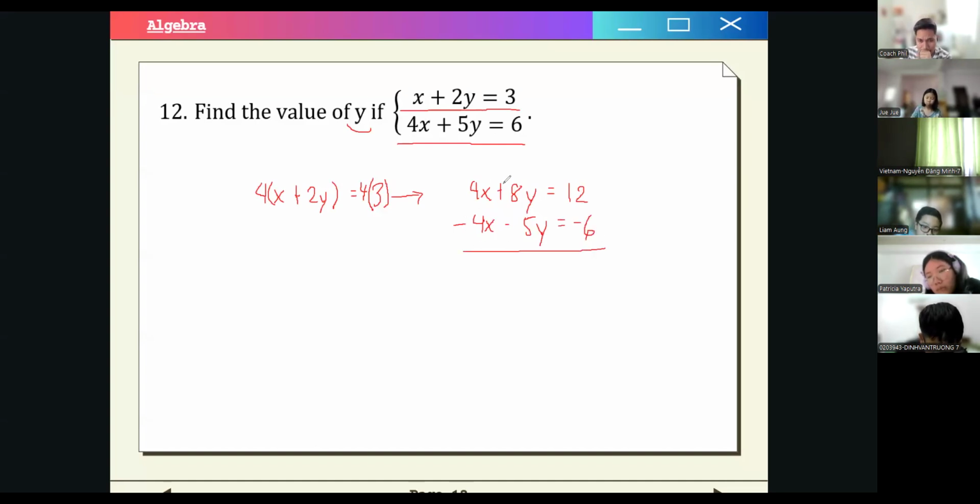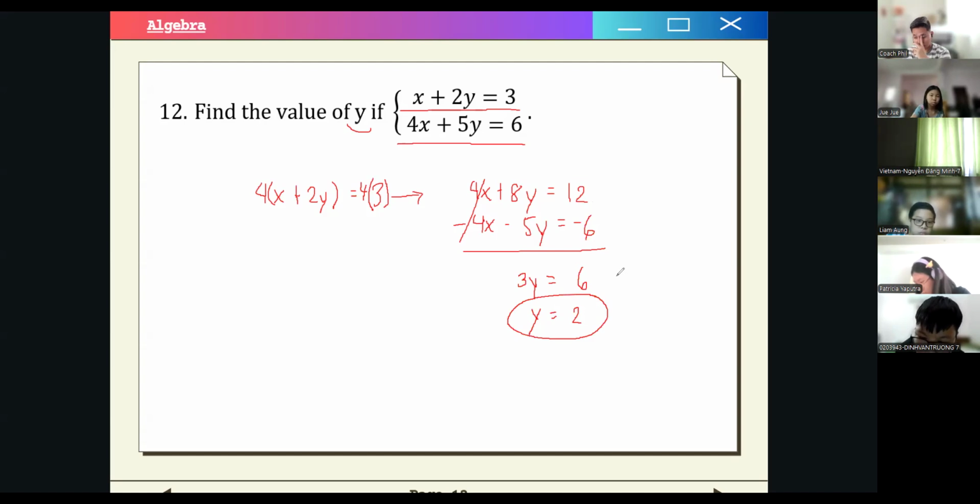So we can just cancel out the 4x. So what we have here, this is 3y. And then this is 12 minus 6 is 6. Right? So y is just 6 over 3, which is just 2. Right? So that would be the fastest way that we can find the solution of the problem, right?